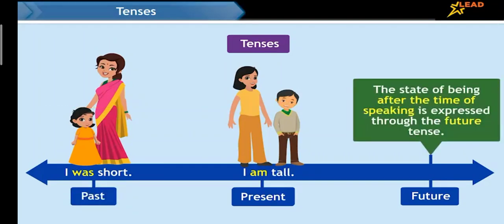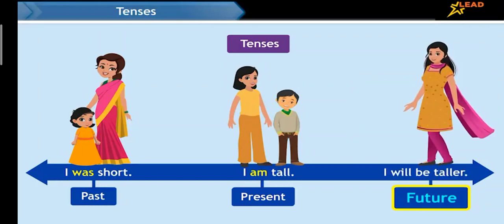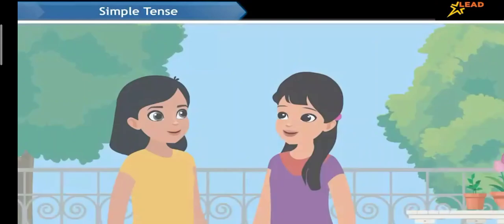The state of being after the time of speaking is expressed through the future tense. For example, I will be taller. This shows that my height will increase in some years. These three are the simple tenses.